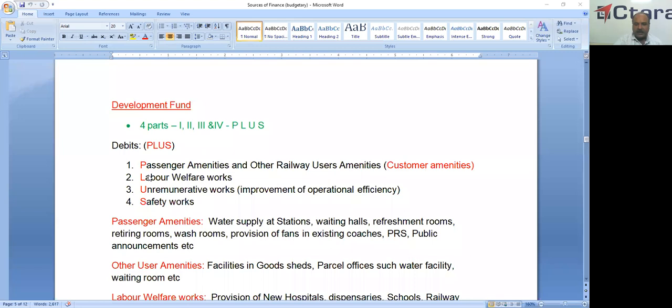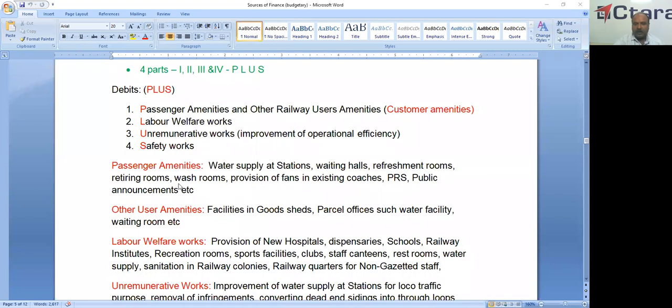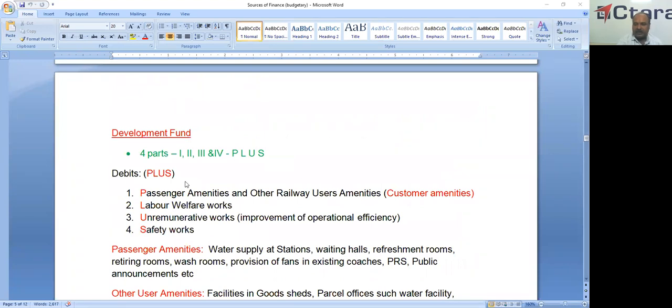L represents labor welfare works. U represents unremunerative works. S represents safety works. From this, the word PLUS is formed. So all these 4 are together the development fund, but they are part 1, part 2, part 3, part 4.